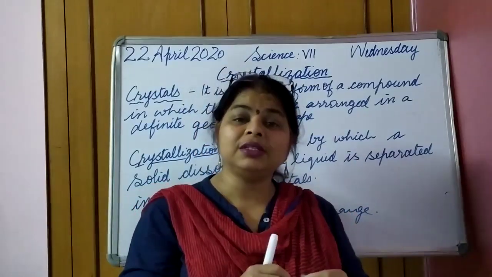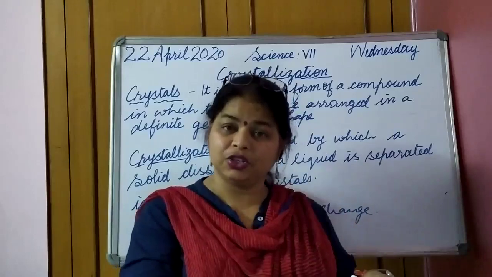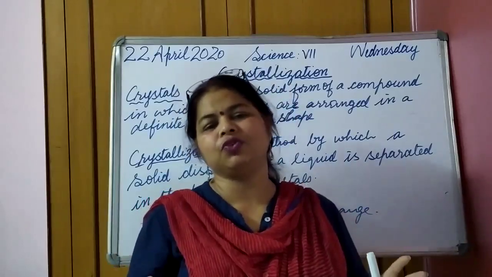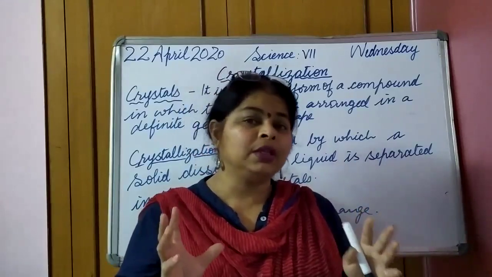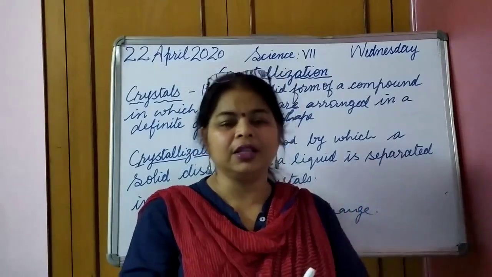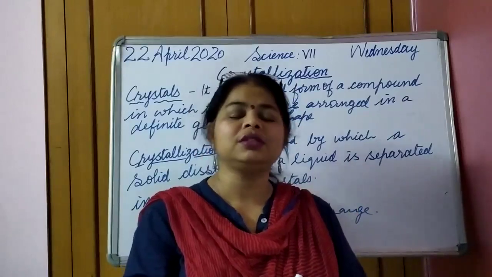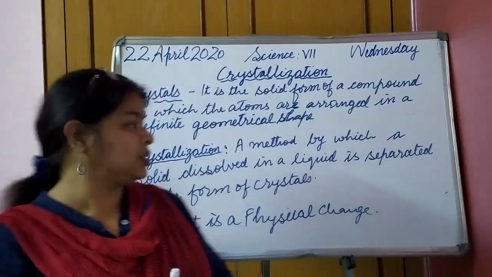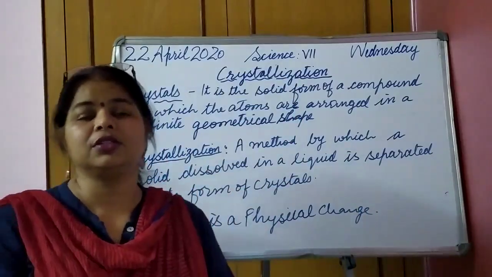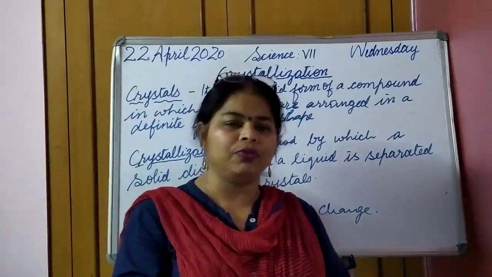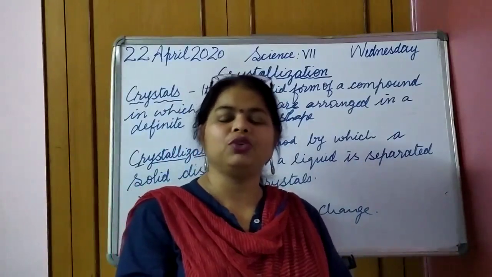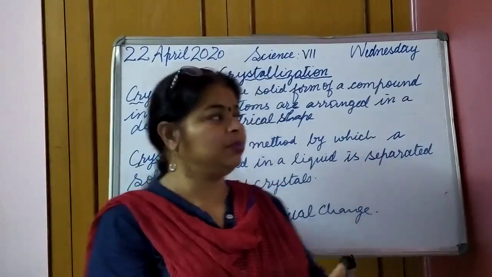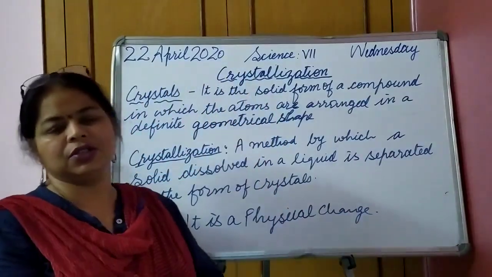It leaves behind the residue which contains impurities, and only salt is formed in the form of crystals, and in this way we can get the crystals from the dried salt. Okay, so whatever crystals we get, these are the pure form of the salt. So like this we obtain the salt by the method of crystallization.